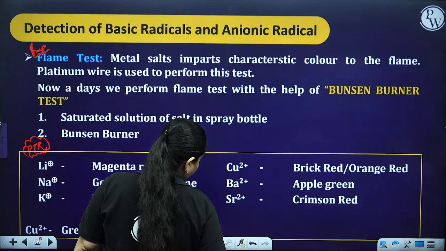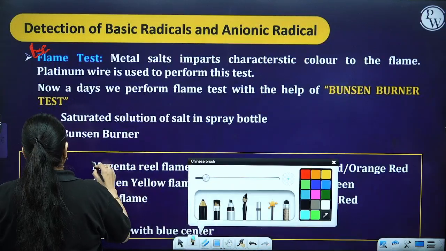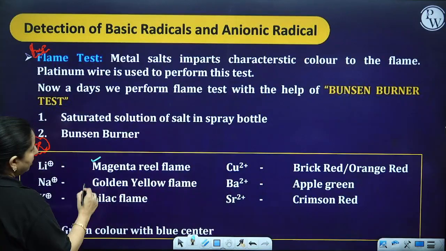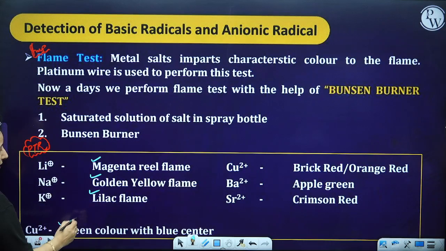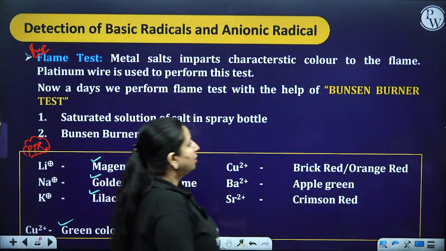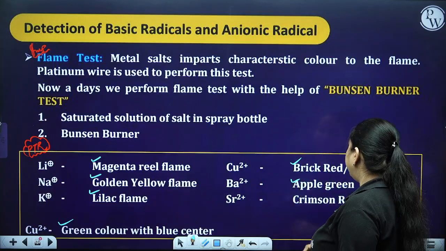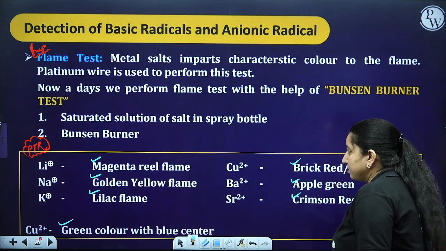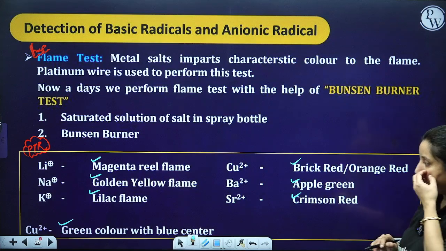If you are going to have a magenta color, then it is lithium ion; golden yellow, then sodium ion; lilac color, potassium; green with a blue center, copper; brick red or orange red, barium; apple green, strontium; crimson red. So sometimes there is a possibility that we can get a question from here. Okay.